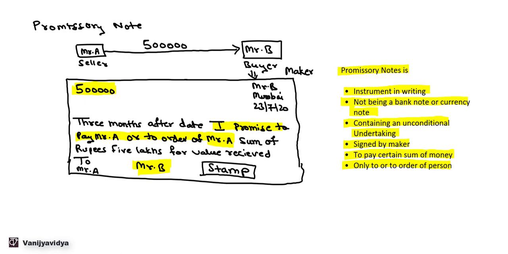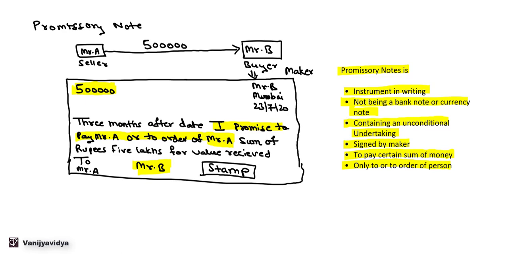Then in case of bill of exchange, it has an order to pay, that is seller is ordering the buyer to pay so and so amount. Whereas in case of promissory note, the buyer himself is promising, or he is undertaking a promise to pay so and so amount either to the seller or to order of that person.